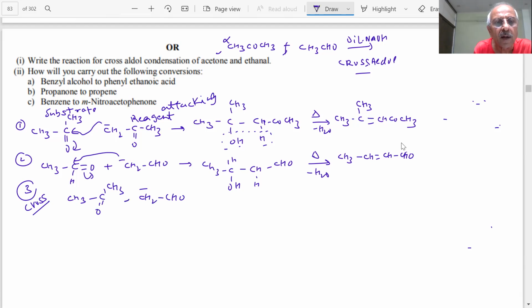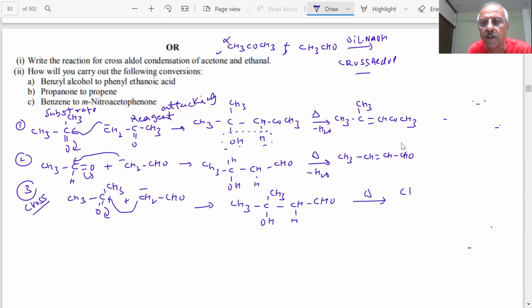Where will it attack, students? This carbon. What will be the product? CH3, CH3 COH CH2 CHO. Right? And you are heating it. What is the product? CH3C double bond CHCHO. Right?